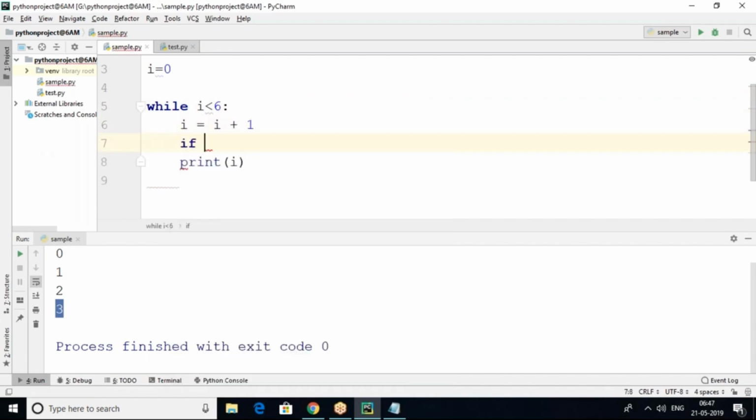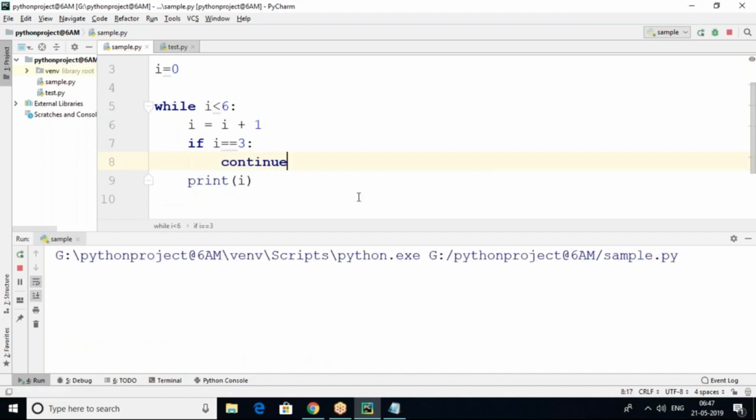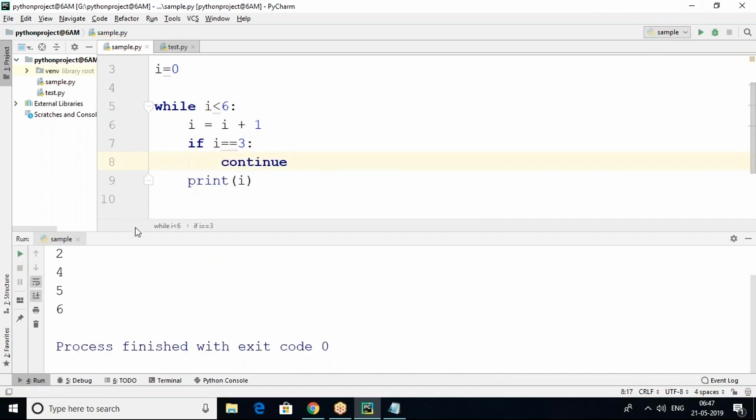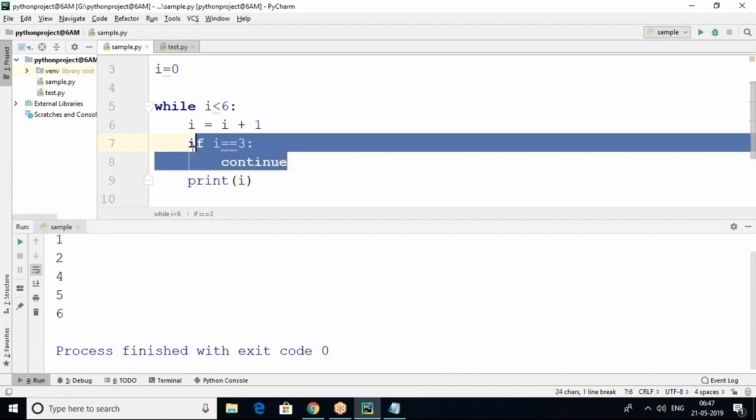Then in this case, if I equals 3, then what do I want to use? Continue with the next one. Continue with the next one in the sense that in this output 3 is not printed. You can see 1 2 3 is not printed. Why is 3 not printed? Whenever I reaches 3, it will stop the current iteration. That means it will not print 3. Then 4 5 6 it will continue.